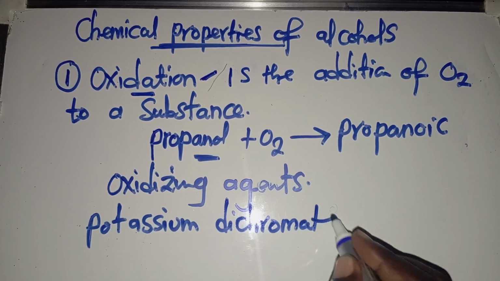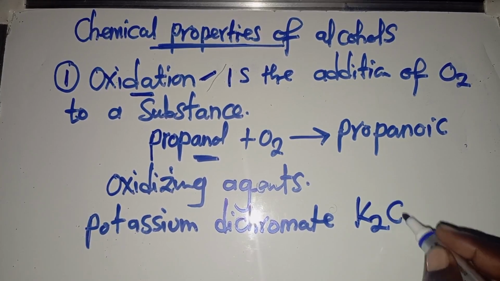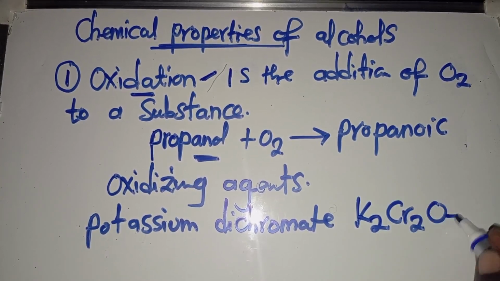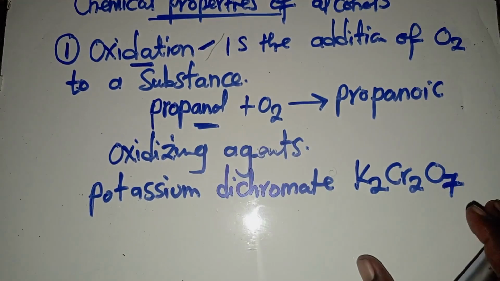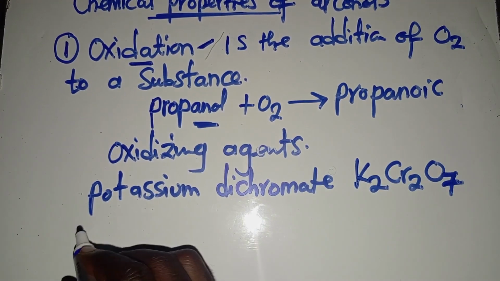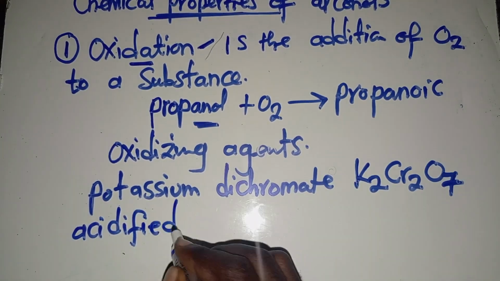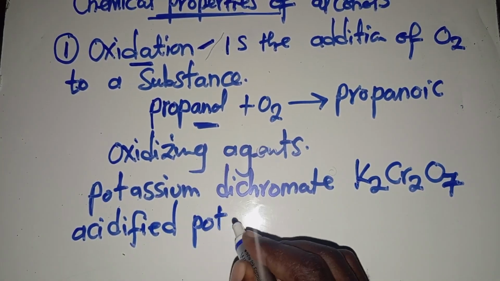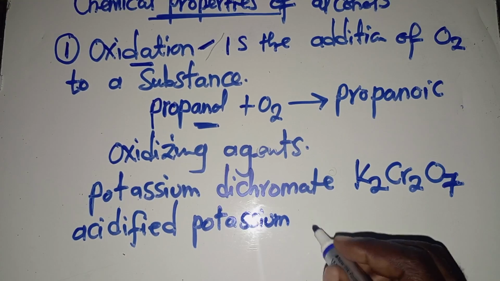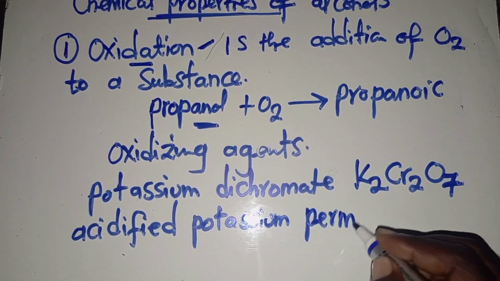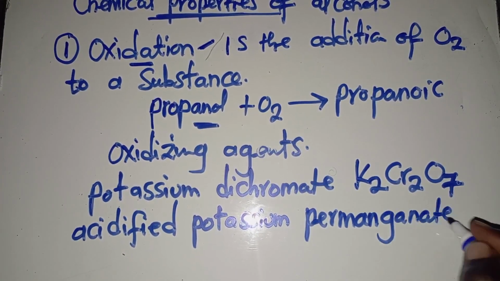This is what we get to call potassium dichromate. And we can also consider the other one, which is acidified potassium permanganate.